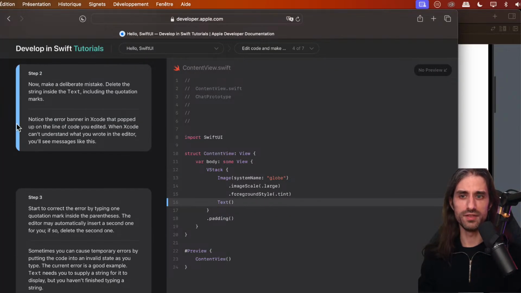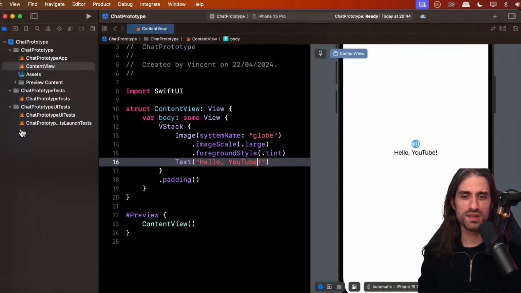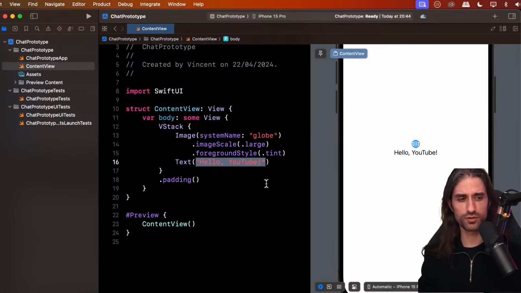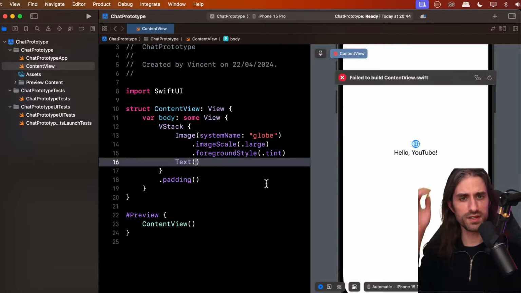Now we're going to make a deliberate mistake. We'll delete the string inside the text, including the quotation marks. And we'll notice the error banner in Xcode that popped up on the line of code we edited. When Xcode can't understand what you wrote in the editor, you'll see messages like this. So I'm double-clicking the quotation marks to select everything, so it works just the same way as when you double-click on a parenthesis or on a curly brace, and I remove everything.